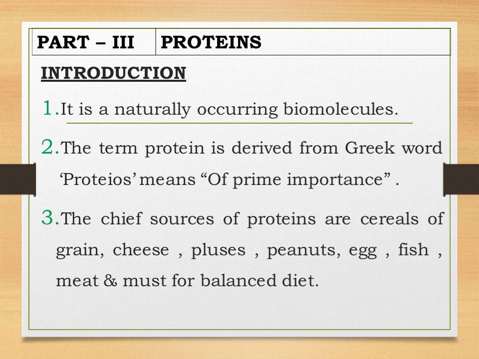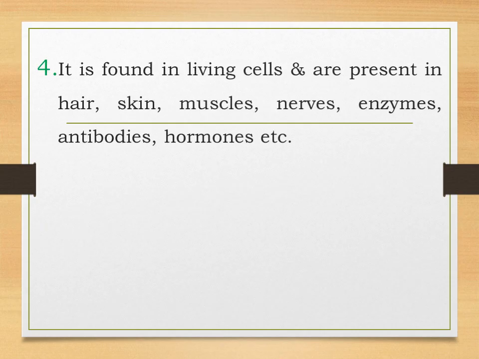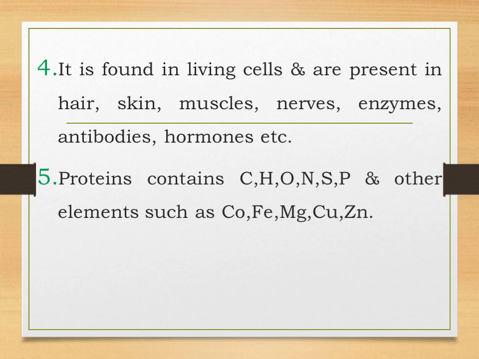So you consume proteins from cereals, grain, pulses, peanuts, egg, fish, and meat that you eat every day in your diet. Protein is found in various parts of living organisms. It is found in living cells. It is present in hair, skin, muscles, nerves, enzymes, and hormones of living organisms.